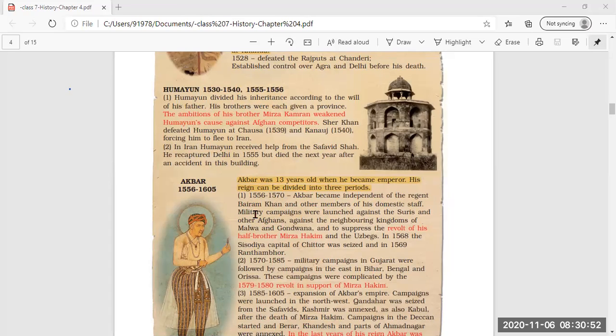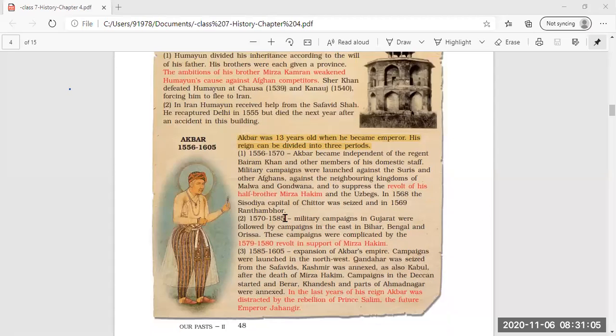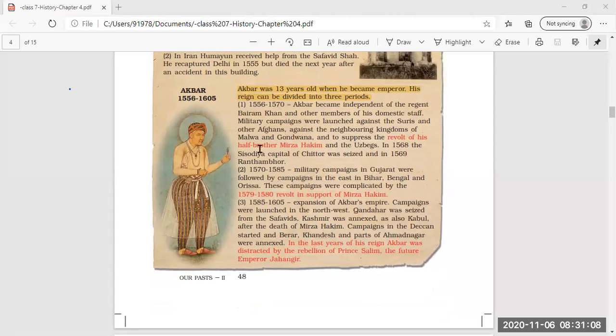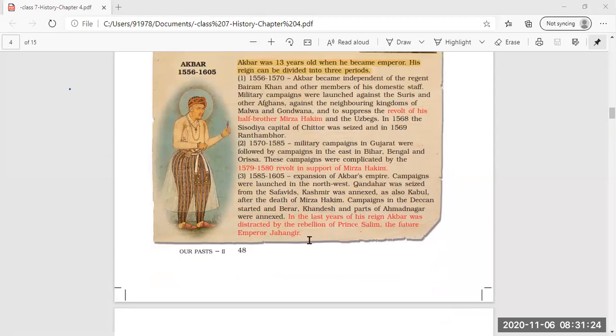The first period is from 1556 to 1570, when Akbar became independent of the regent Behram Khan, who used to take care of him. The second period is from 1570 to 1585, which covers the military campaigns in Gujarat and elsewhere. And then 1585 to 1605, the expansion of Akbar's empire.